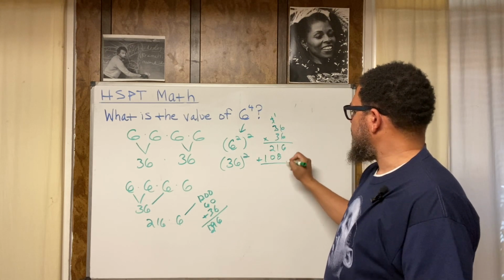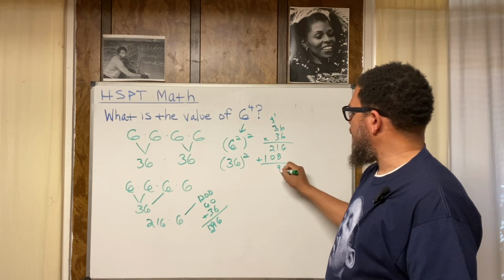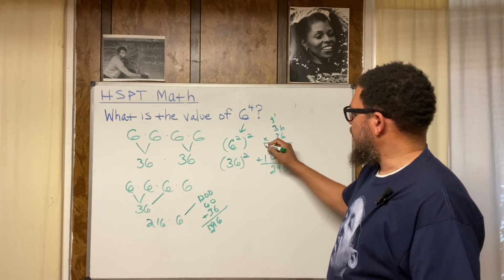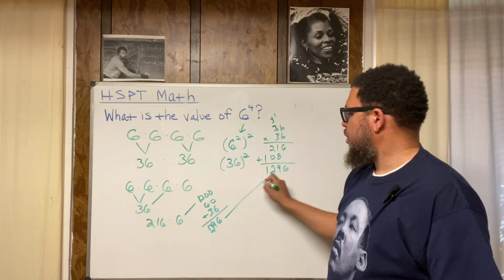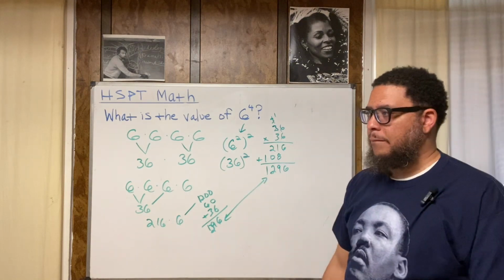Now we do our addition. We do 6. 1 plus 8 is 9. 2 plus 0 is 2. Nothing plus 1 is 1. 1296, either way. All right.